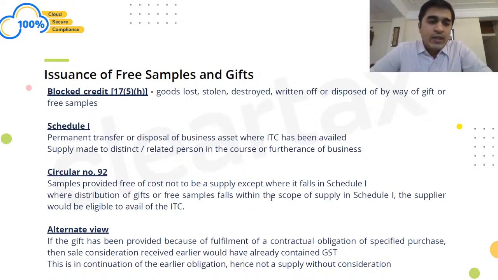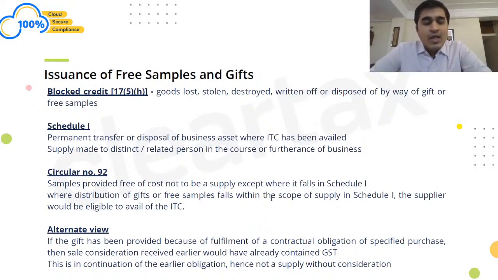Under Schedule 1, what they are mentioning is that if I'm giving something free of cost, when I'm giving something as stock, it is a business asset of mine. Though it is not defined, business asset should mean even the stock, because it appears on the asset side of your balance sheet. So whatever stock I'm giving, on which I had availed ITC, would be considered a Schedule 1 transaction.